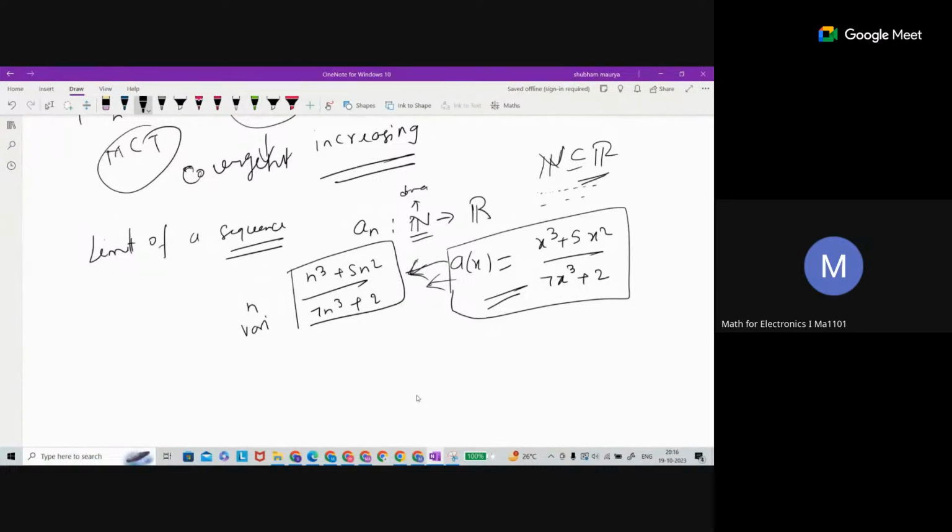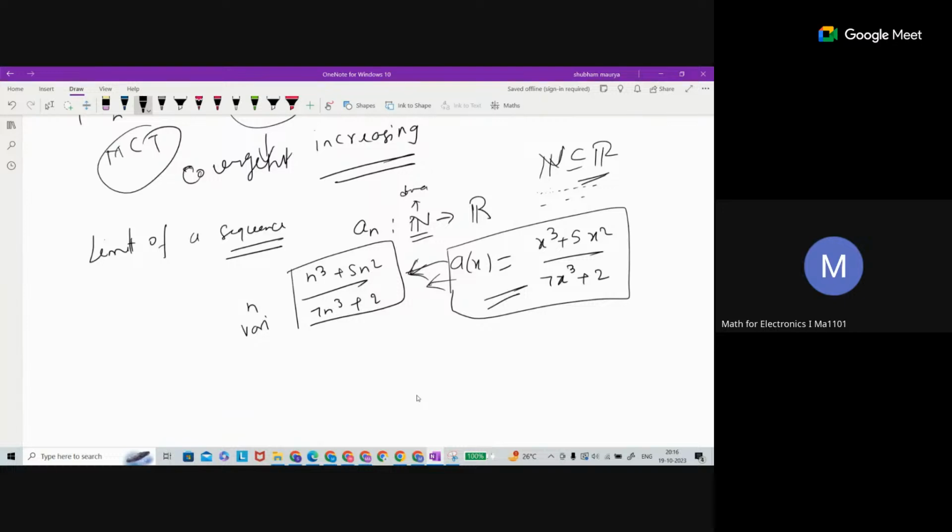Sir, in one question, here it is given two options. One is from natural to real numbers. Another is from natural to, I think, integers. Both are given as correct. Both are sequences, because what is a sequence? A sequence is nothing but a function which has domain natural numbers, that's all.